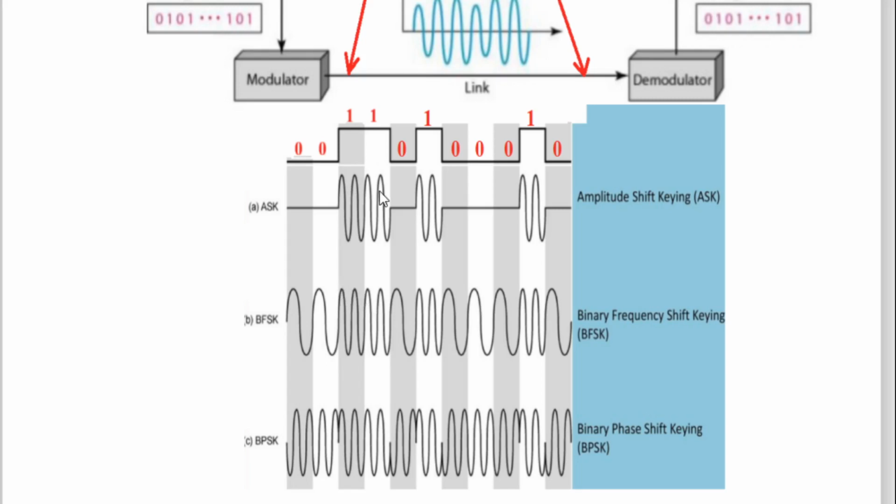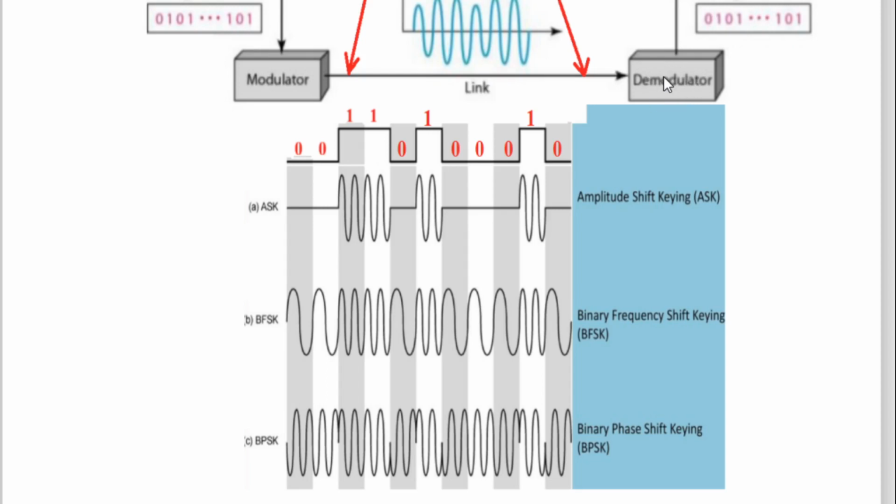So that synchronization of the time is a must. And in this way, if you use a high frequency sine wave to communicate logic 1 and a low frequency sine wave to communicate logic 0, then on the receiver end, whenever a high frequency sine wave is received, this circuit will understand that it is a logic 1. And when a low frequency sine wave is received, it will understand that it is logic 0.